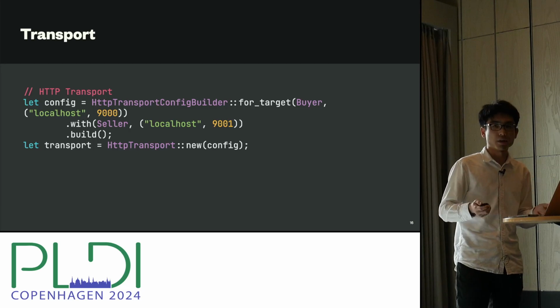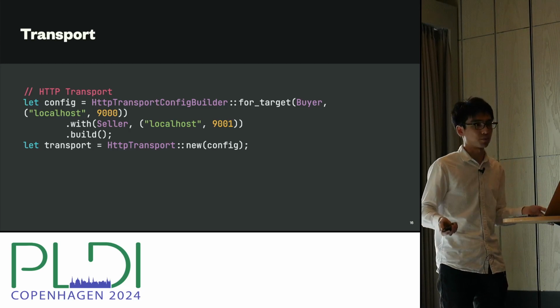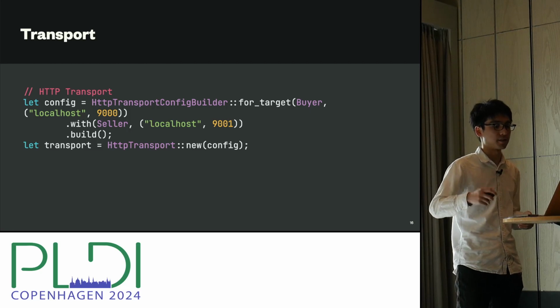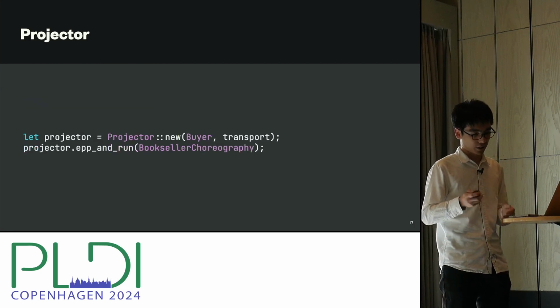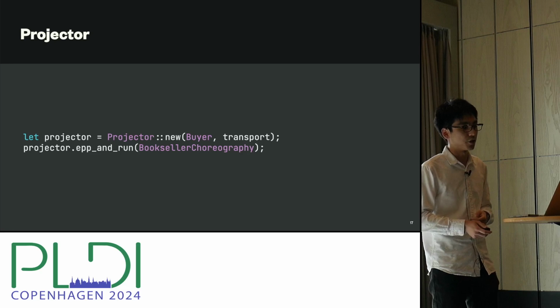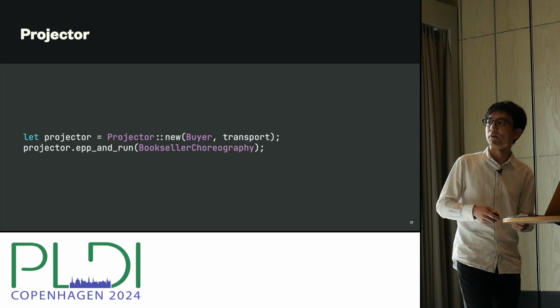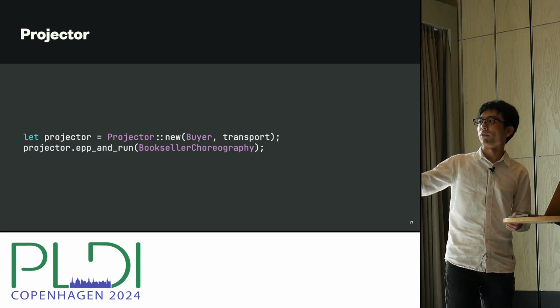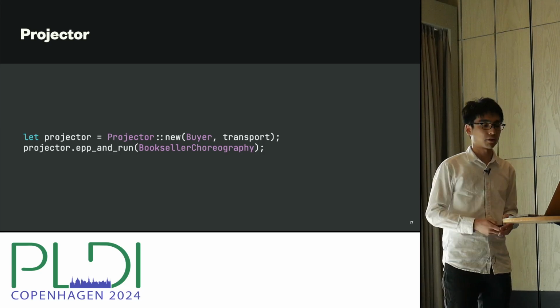You can also create your own custom transport, and you can use a protocol of your choice as an underlying mechanism. So that's the first step. And the second step is to actually do the endpoint projection. You need to instantiate this projector object providing the transport. And you call the epp_and_run method and provide the choreography.